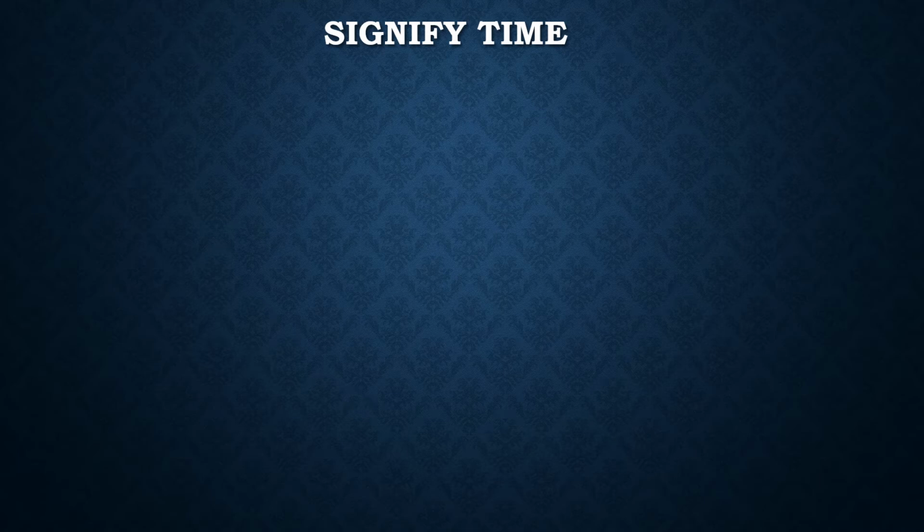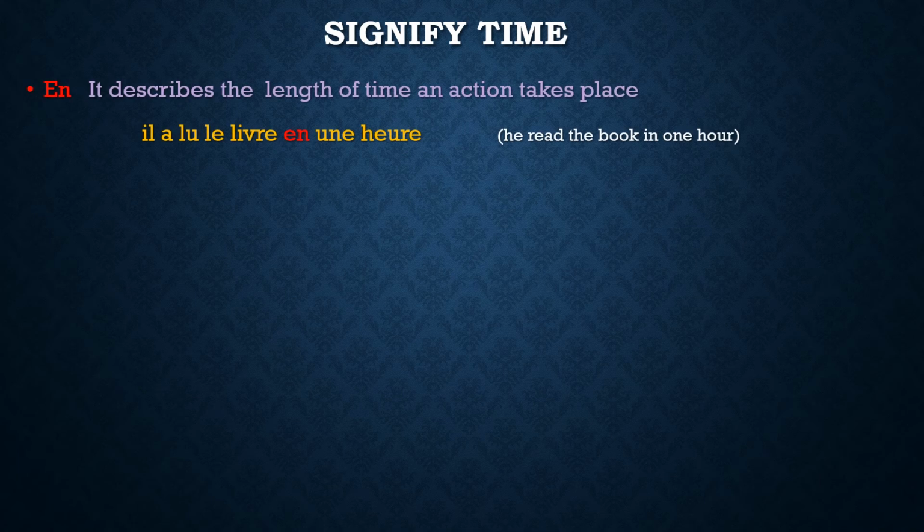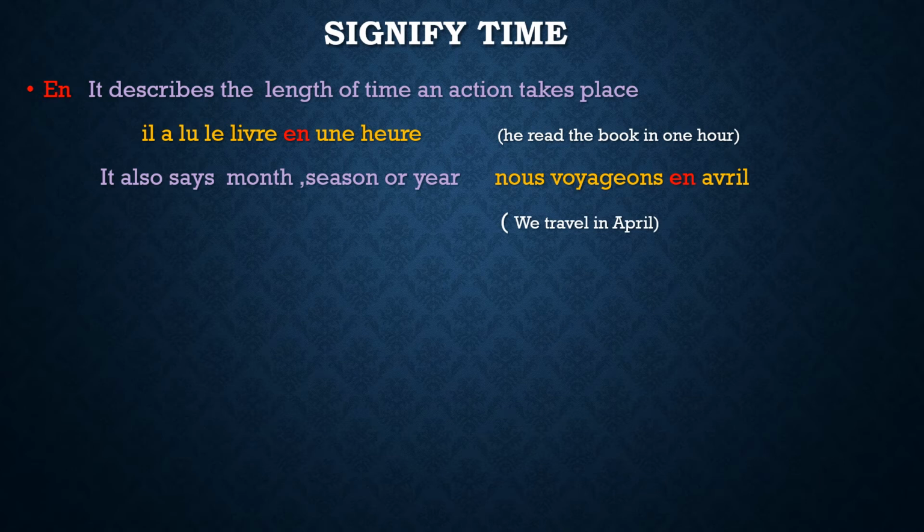All right, let's first start with en. It describes the length of time an action takes place. He read the book in 1 hour. It means that in 1 hour he finished the book. 1 hour is the duration, the length of the time. That's why we will use en. Il a lu le livre en une heure. In 1 hour, he finished the book. That's why en is used.